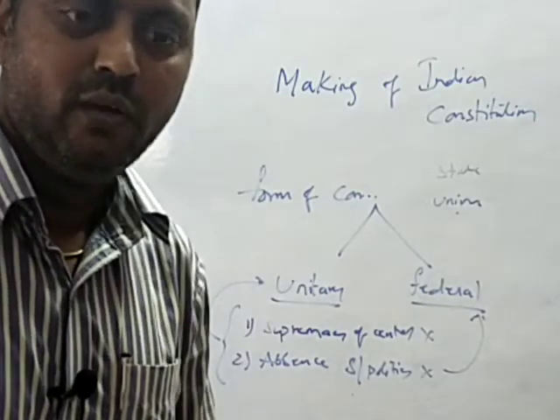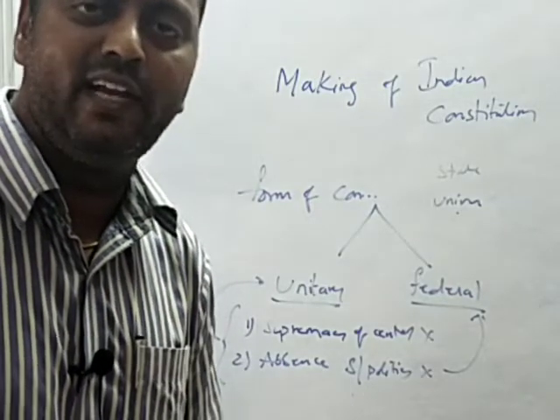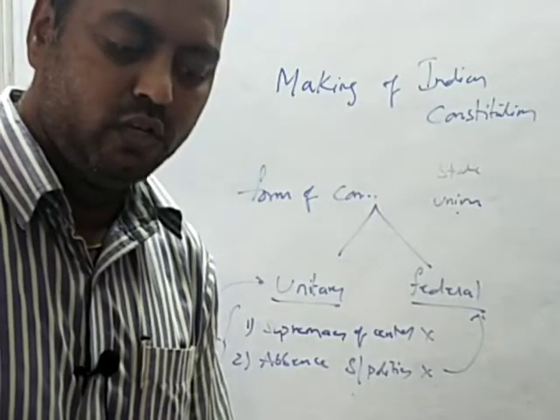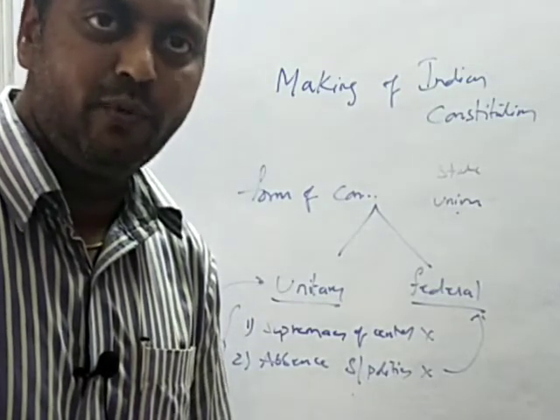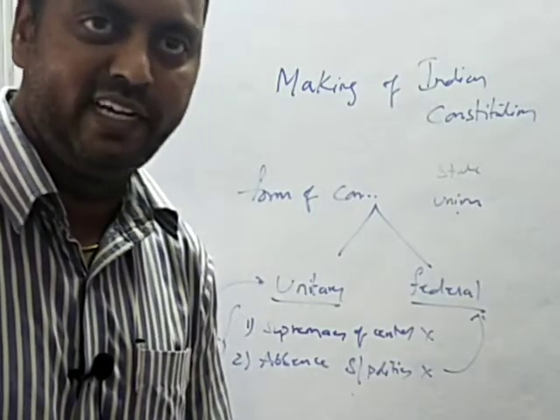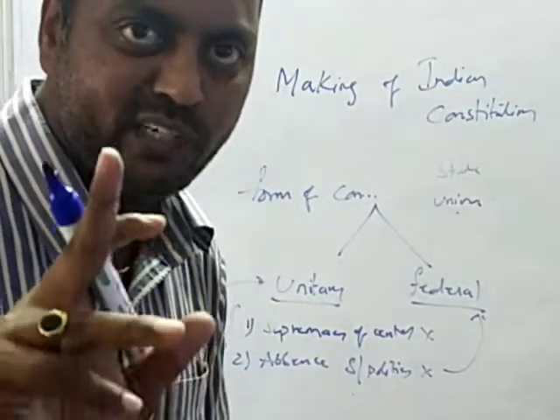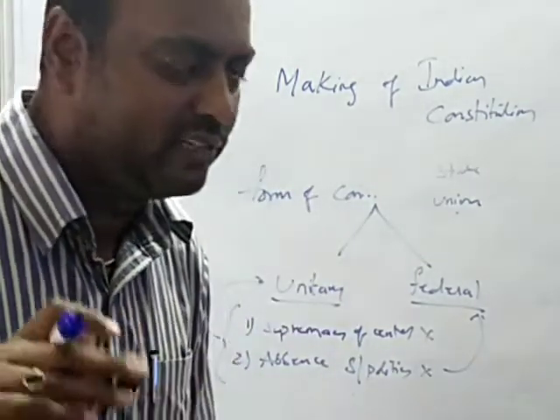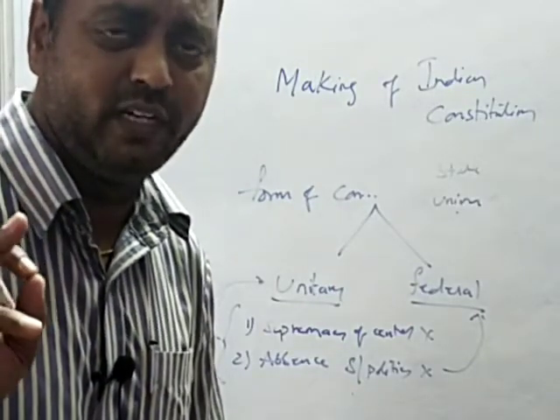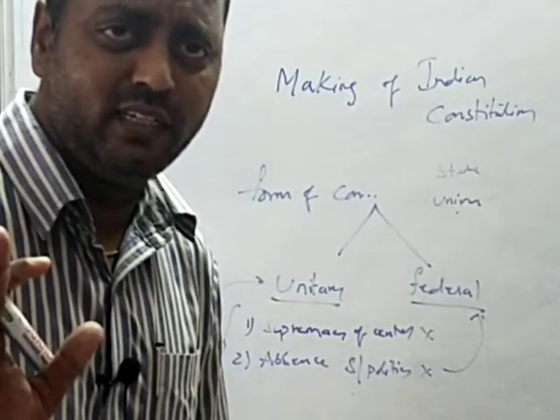There are three things. One is a single judiciary. The second one is uniformity in fundamental laws, civil and criminal laws. And the third one is common all India services to man important posts like IAS and IPS, who will be recruited at the central level but will be working under the state government. About these three things, one is a single judiciary. Judiciary means all the courts in the country. The second thing is the uniformity in the fundamental laws of civil and criminal cases. And the third one is all India services.